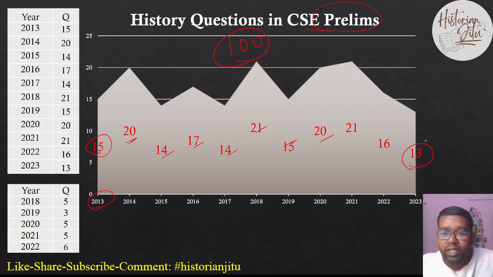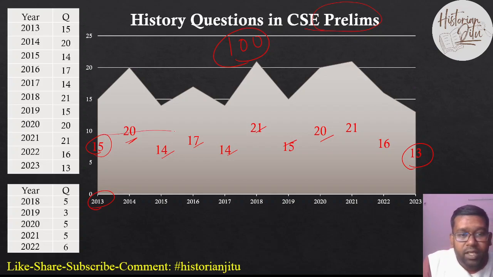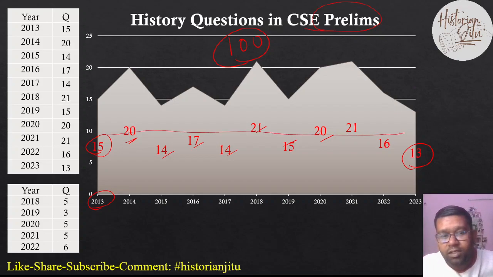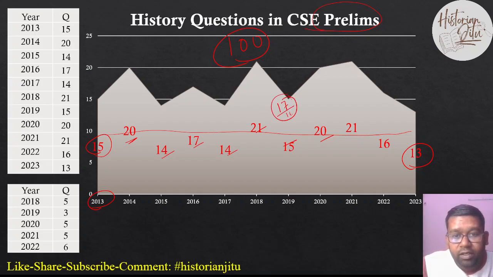But it doesn't mean that next year there will not be more than 13 questions. So if we calculate the average of questions asked over the last 10 years, it is about 17 questions out of 100.